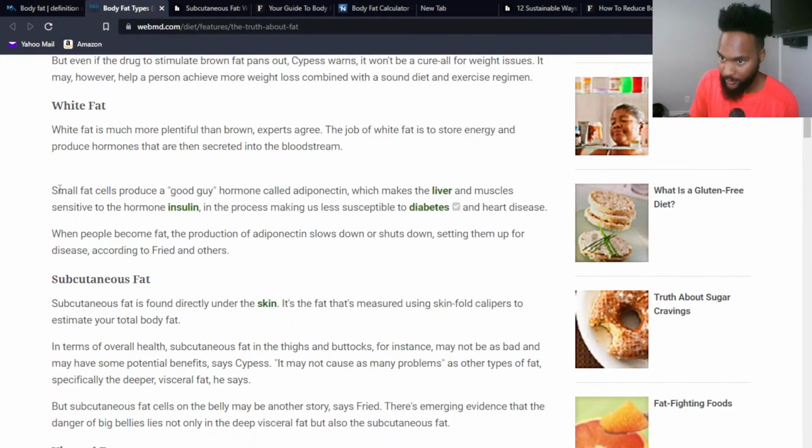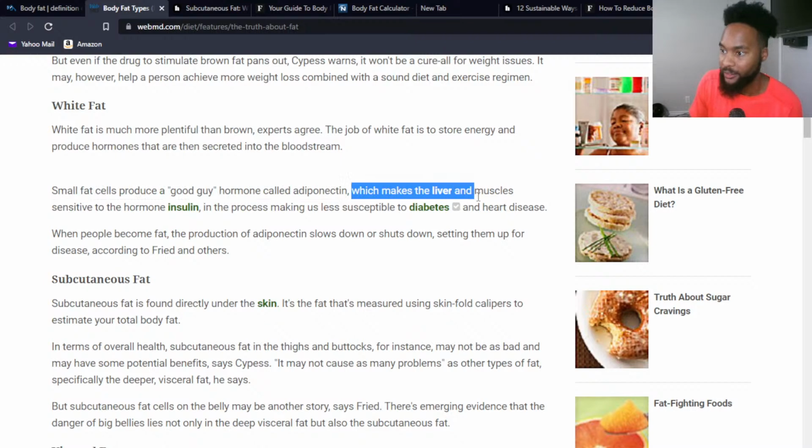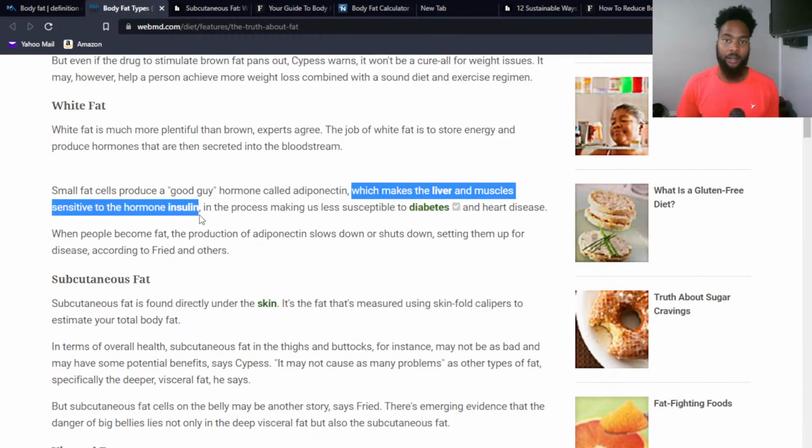So I'm going to read this one verbatim real quick. Small fat cells produce a good guy hormone called adiponectin, I believe, right? And what this does is it makes the liver and muscles sensitive to the hormone insulin. Now real quick, insulin is basically a hormone secreted by the pancreas, which helps with the processing of glucose and sugar for energy.